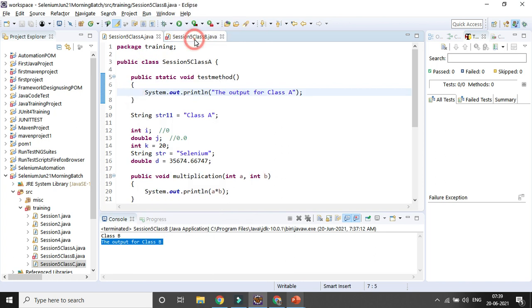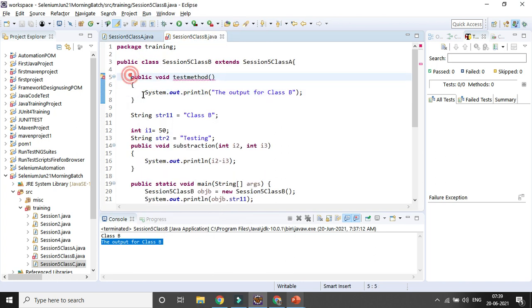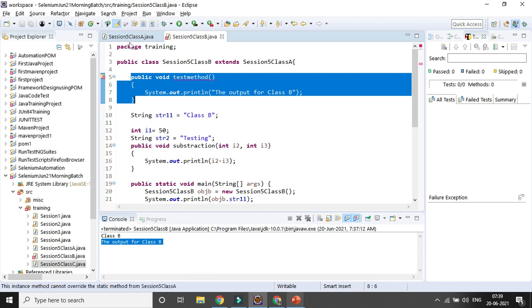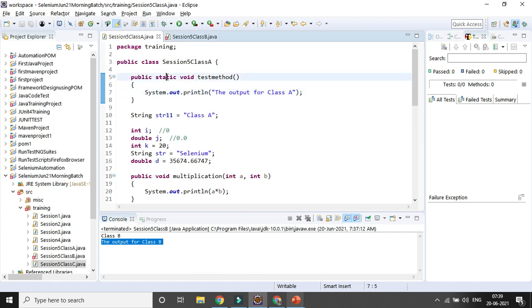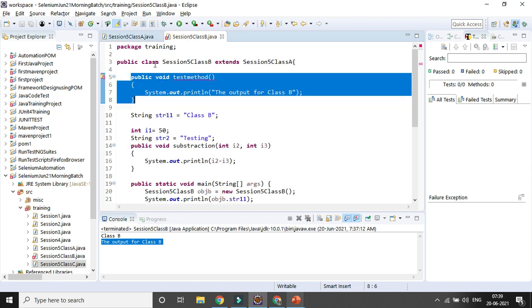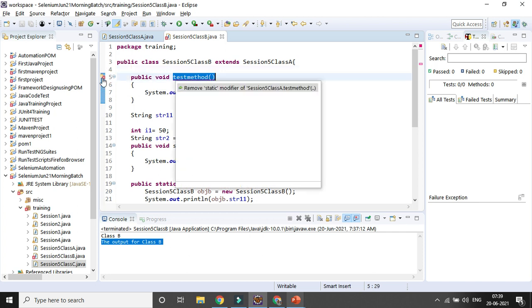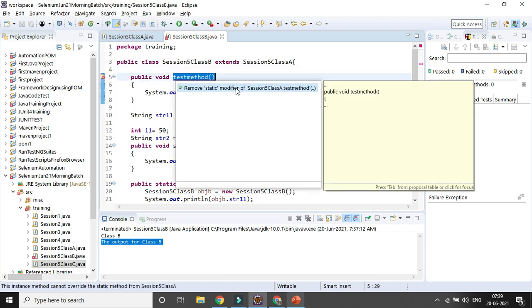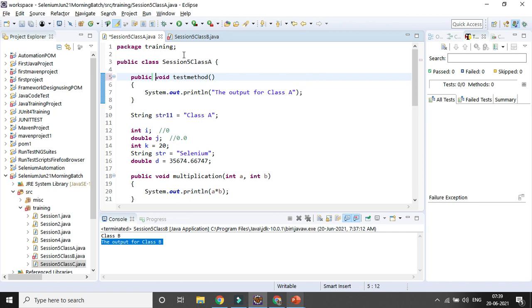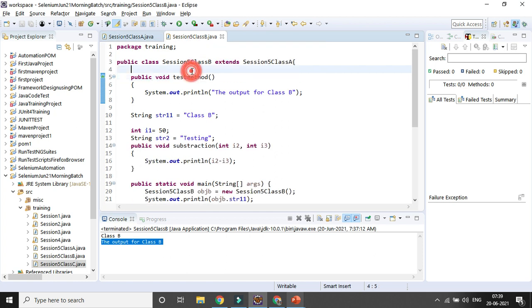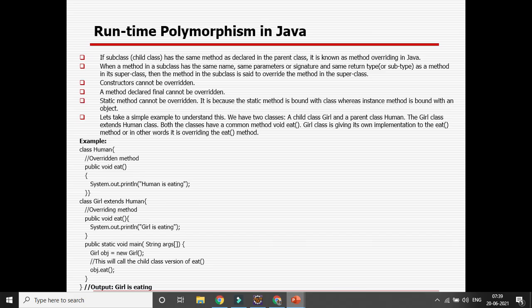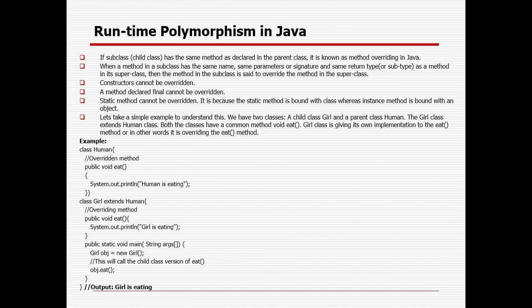But the child class will try to validate whether the same thing is available in the parent class or not, and whether that particular type is static or final. So immediately an error message comes in the child class, right? You can see the error message coming in the child class, not in the parent class. You can see, remove static modifier of the method. If I do it from here directly and save it, you can see the error message is gone from the child class. So that is the beauty of the parent and child class concept, right? So a static method or a method declared final cannot be overridden.